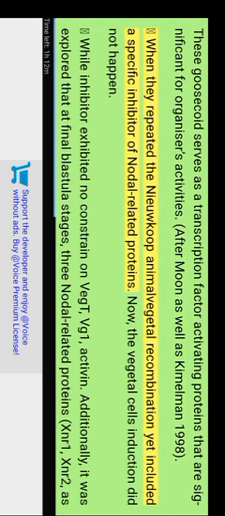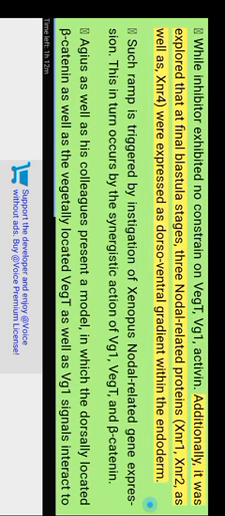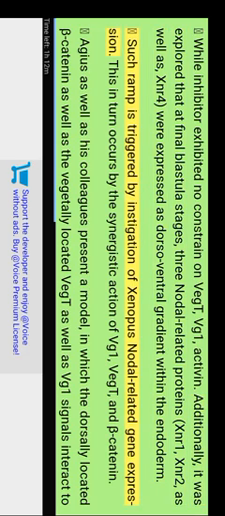When they repeated the Nieuwkoop animal recombination but included a specific inhibitor of nodal-related proteins, the vegetal cell's induction did not happen, while the inhibitor exhibited no effect on Vegt, Vg1, or activin. Additionally, it was found that at late blastula stages, three nodal-related proteins, Xnr1, Xnr2, and Xnr4, were expressed as a dorsal-ventral gradient within the endoderm. Such a gradient is triggered by activation of Xenopus nodal-related gene expression. This in turn occurs by the synergistic action of Vg1, Vegt, and beta-catenin.